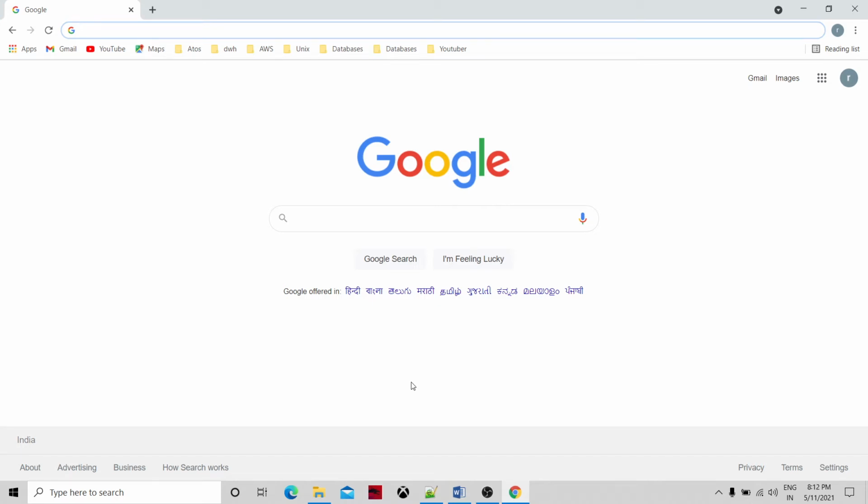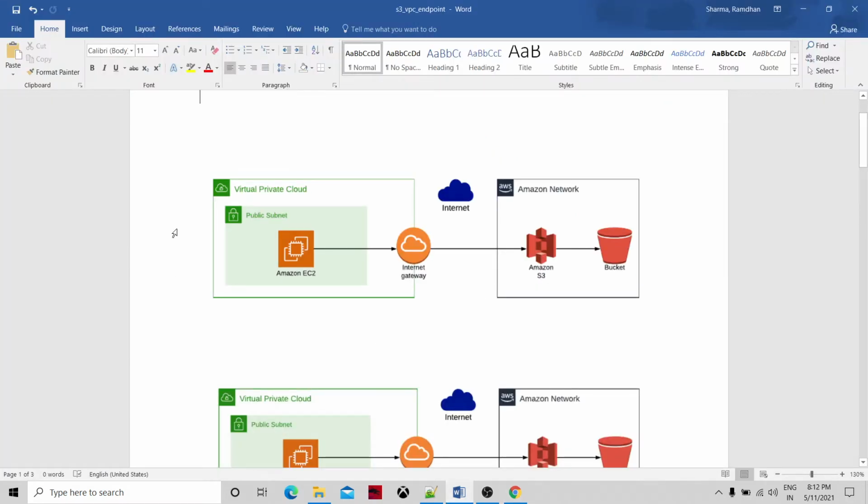So today we are going to learn about the VPC, and how public subnet and private subnet try to access the S3 bucket. Okay, so let's try to understand the concept, what we are going to do.